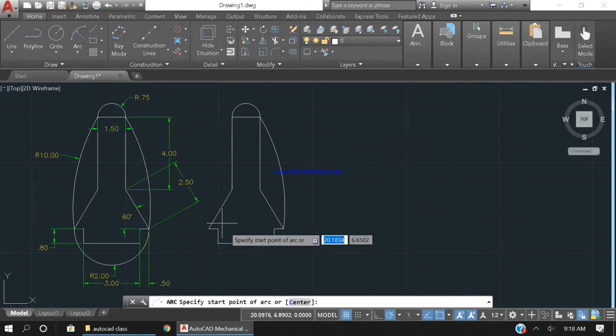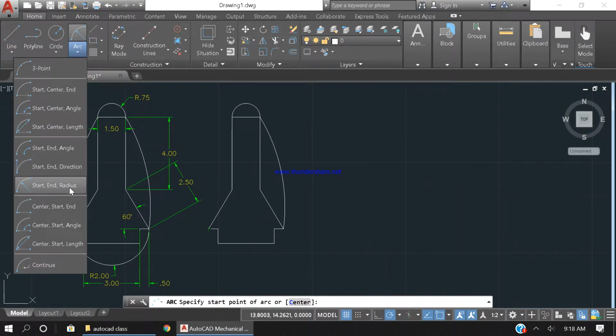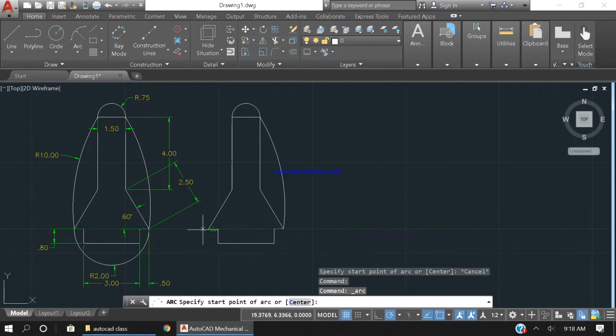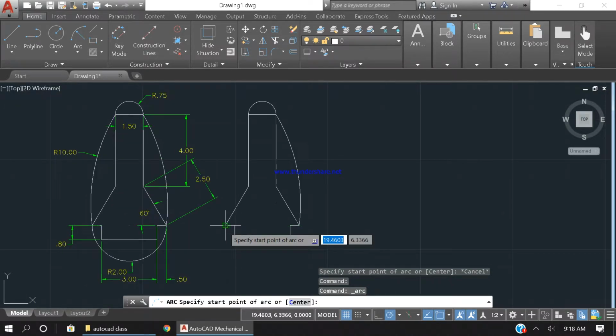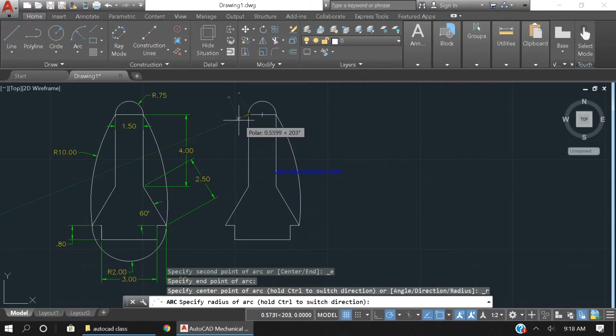So I'm just going to repeat the same process again so you guys would understand. So first I click here on the arc after selecting the radius, start, end, and radius. Okay. Click on this endpoint over here. As you guys can see, this endpoint, not this one. Okay, please don't get confused. So I'm going to click on this one, the end one, and I'm going to click this one.